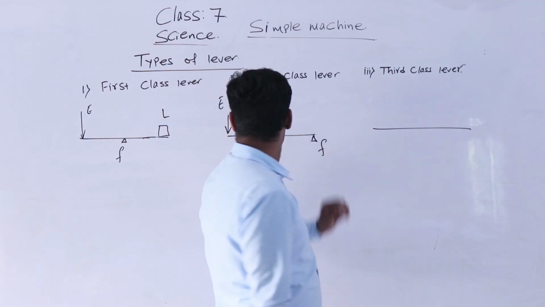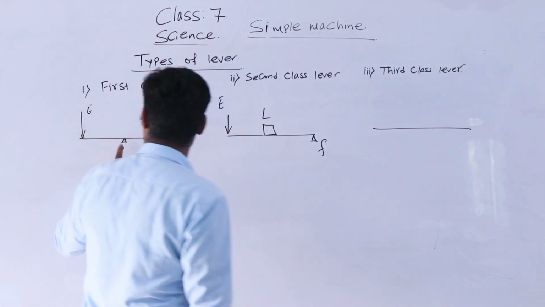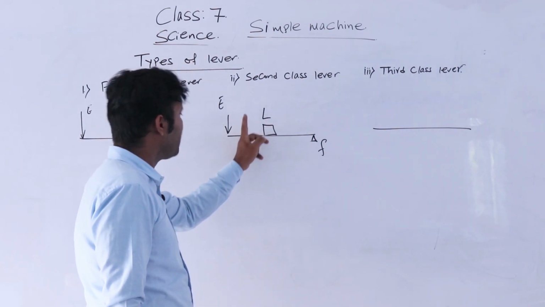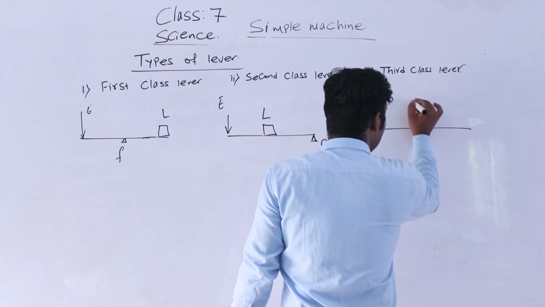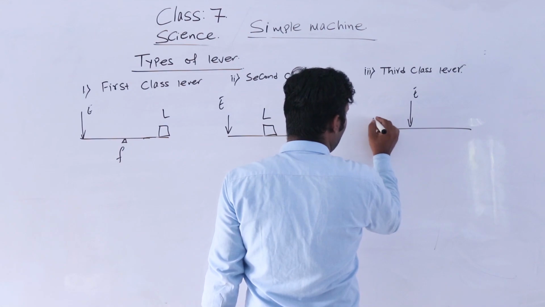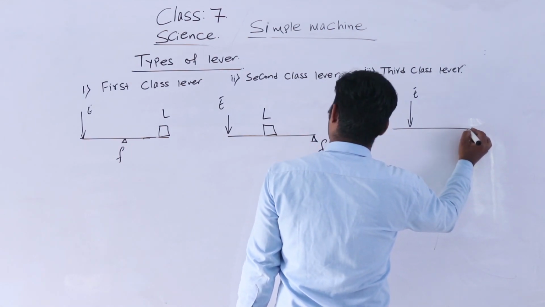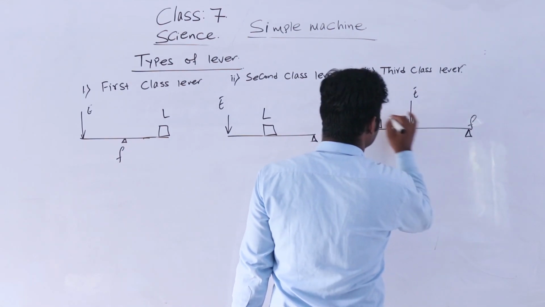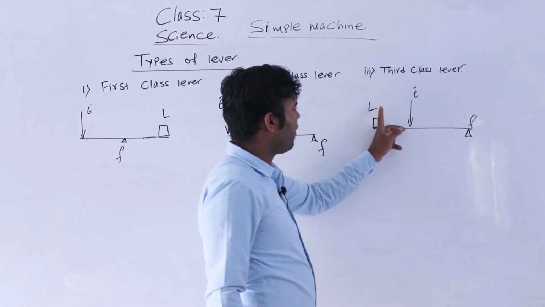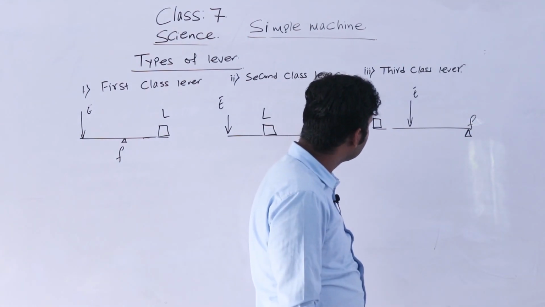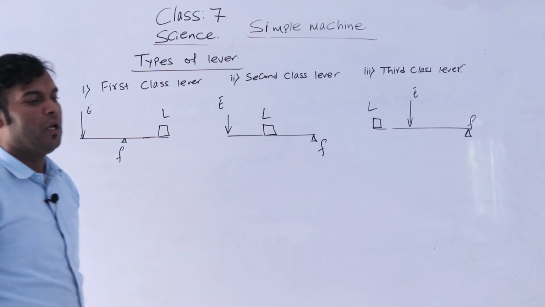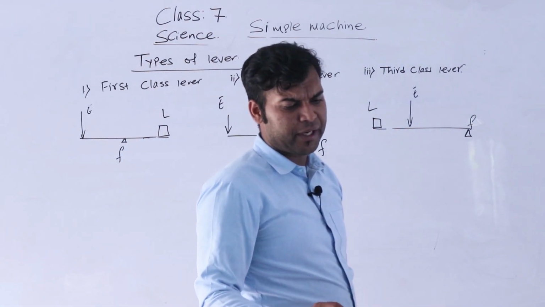Okay, friends. Next one. Here the fulcrum is between the load and effort. Here the load is in between the fulcrum and effort. And here the effort is between the load and fulcrum. When the effort lies in between load and fulcrum, it is called the third class lever. Isn't it? Okay. I have defined the 3 types of lever.